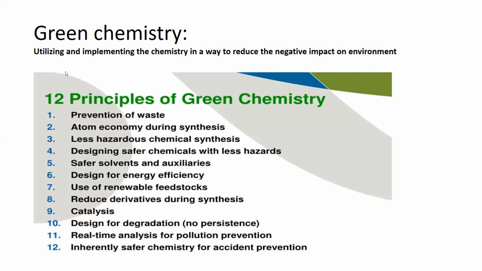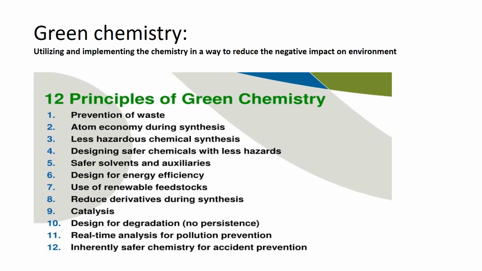Green chemistry could be defined as utilizing and implementing chemistry in a way that reduces the negative impact on the environment. This means green chemistry would ultimately produce chemicals that would not have as much negative impact on the environment as the traditional chemicals have.